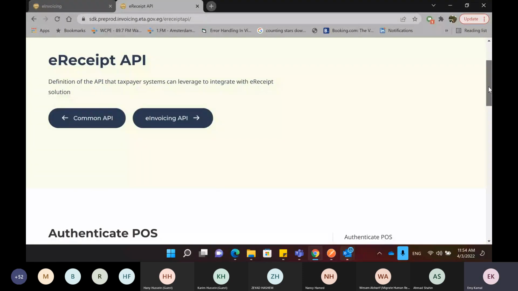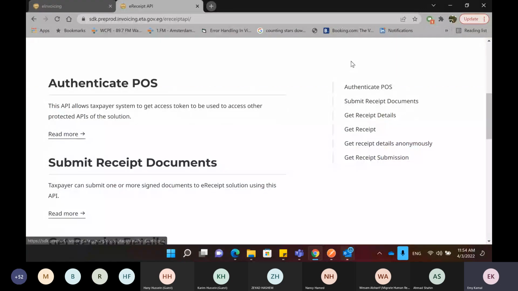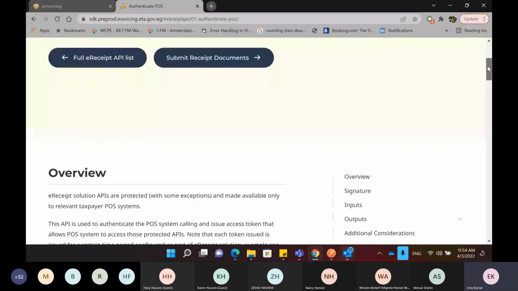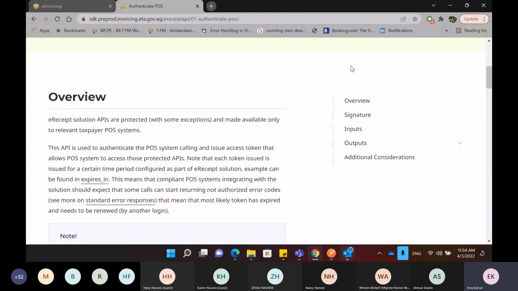So for the e-receipt API, you will see in the page, we have the different APIs. I will start with authenticate point of sale system, which is the first step that you need to do to integrate with the solution. About the page, you will find this structure for each API: an overview, which is an explanation of what the API does, signature, inputs for the API, outputs, and additional notes or considerations on each API.